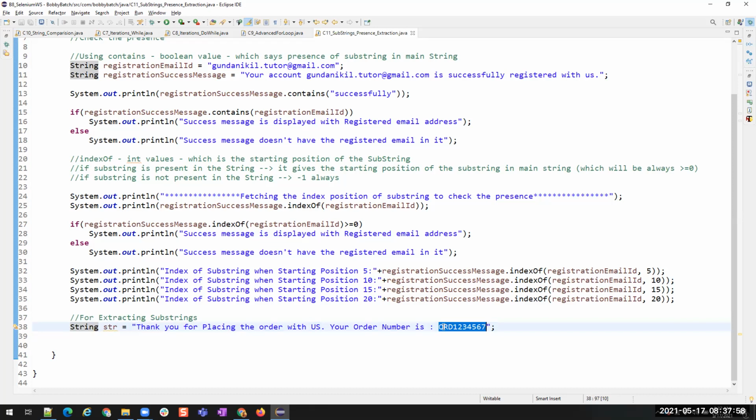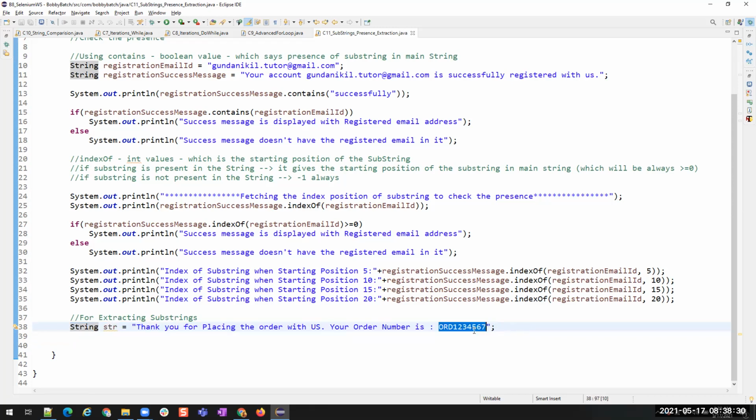Or if you send money to some other person, you will get a transaction ID. If you have any problems, you can quote the transaction ID to the bank. But the message says, please store this for further reference, and you have to get only the transaction ID to share with bank officials. So you have to fetch that particular part from that string. To fetch this particular part, I'll use this string method.